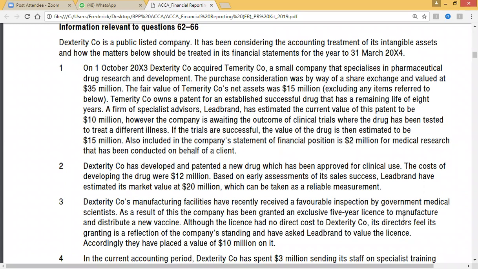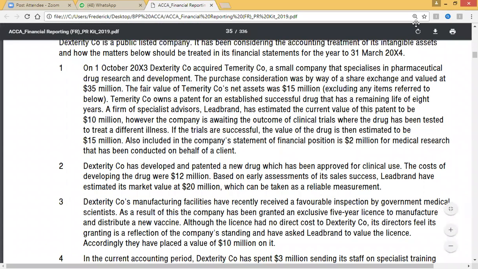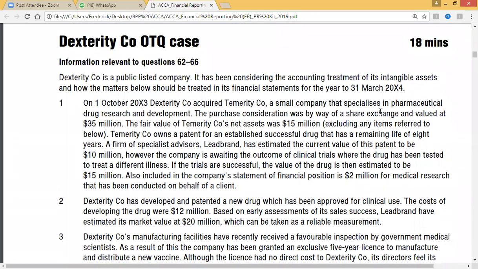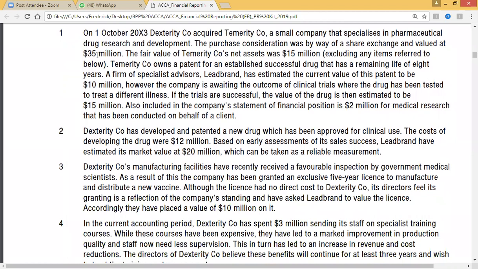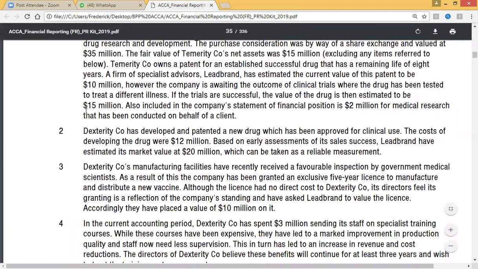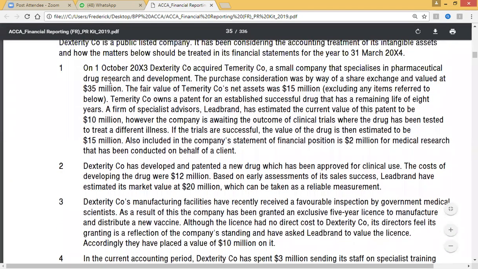So let's go through one after the other, even though it's your trial work. I have to look at them. In all, you are looking for the accounting treatment, even though there's a question in here. We have to look for the accounting treatment.